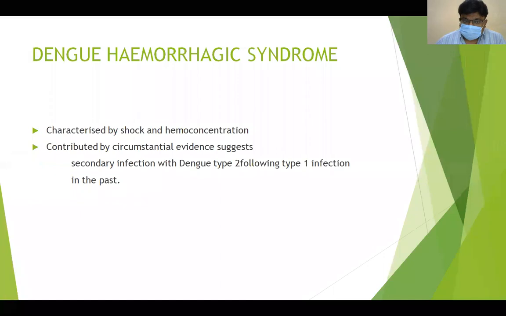Dengue shock syndrome will be shock plus hemoconcentration. Hemoconcentration is nothing but an increase in the HCT of more than 20% of the baseline. I think you all know how to calculate HCT. Based on hemoglobin, if your hemoglobin is 9, your HCT should be around 3 times the hemoglobin, like 27.